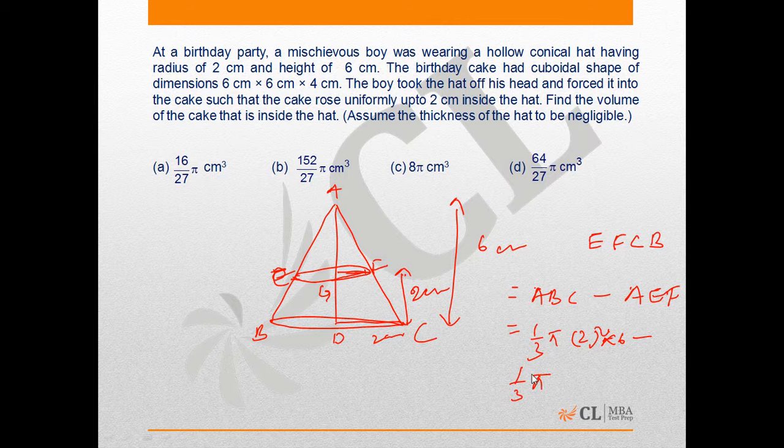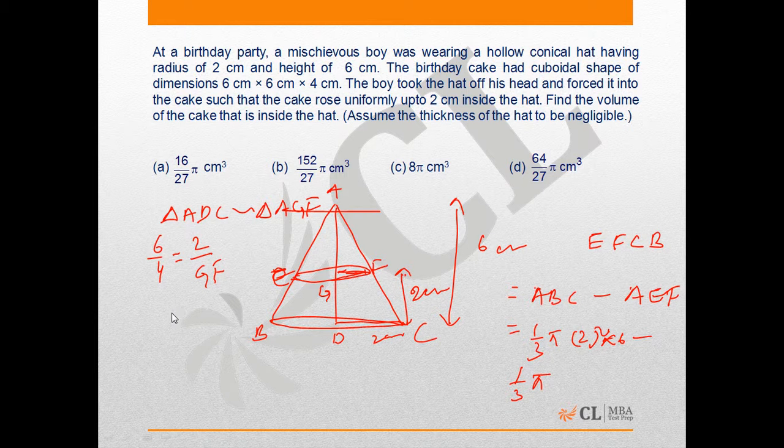1 by 3 pi. Radius of this is not known and it can be calculated by observing the similarity of triangle ADC with AGF. As these two triangles are similar, so the ratio of their corresponding sides will also be the same, which means 6 by 4 will be equal to 2 by GF.